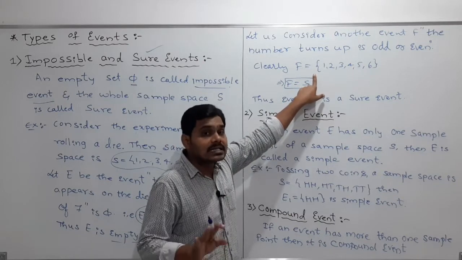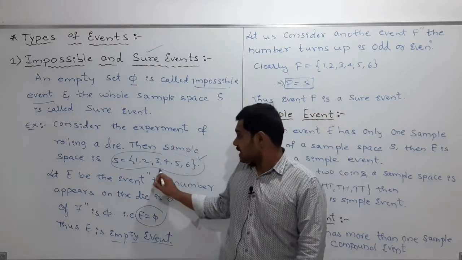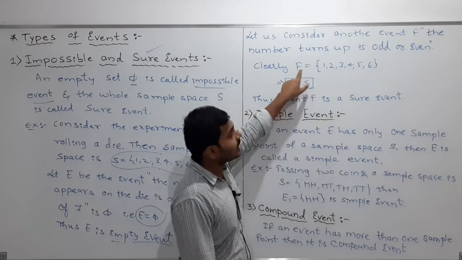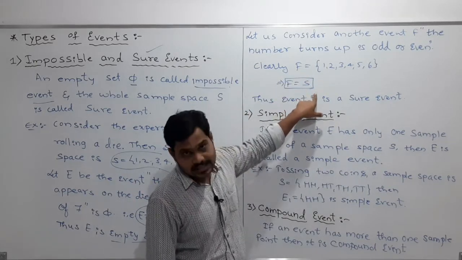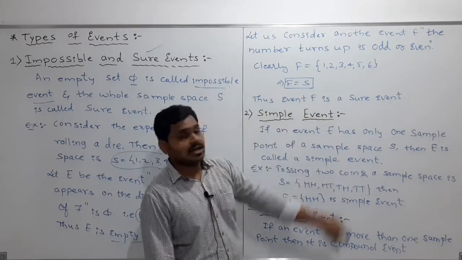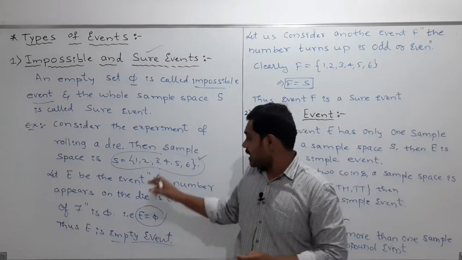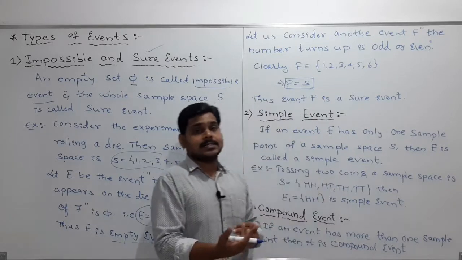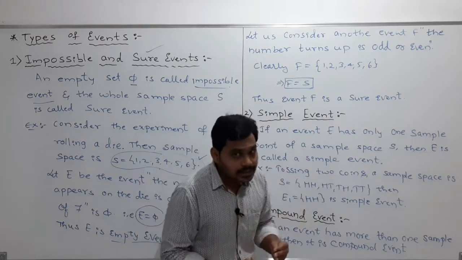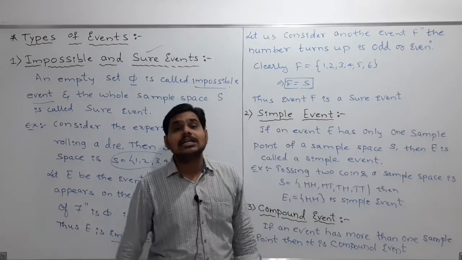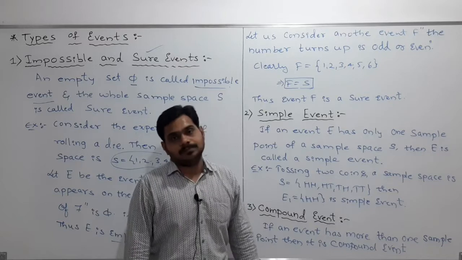Therefore F is equal to S. Whatever elements we have in the sample space, all of them are contained in F. So F is equal to S, and thus event F is called a sure event. It means all the sample points of the sample space are in this event. So this is a sure event, clear?